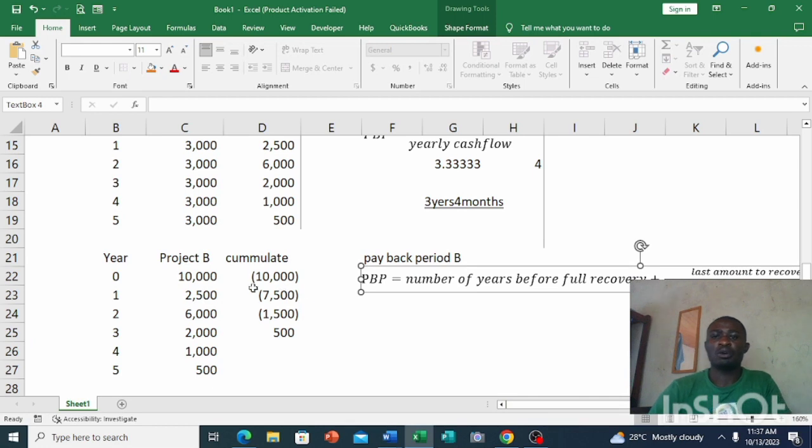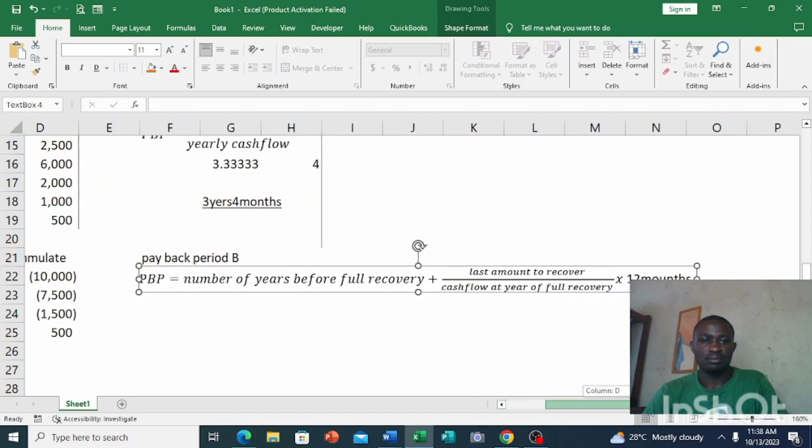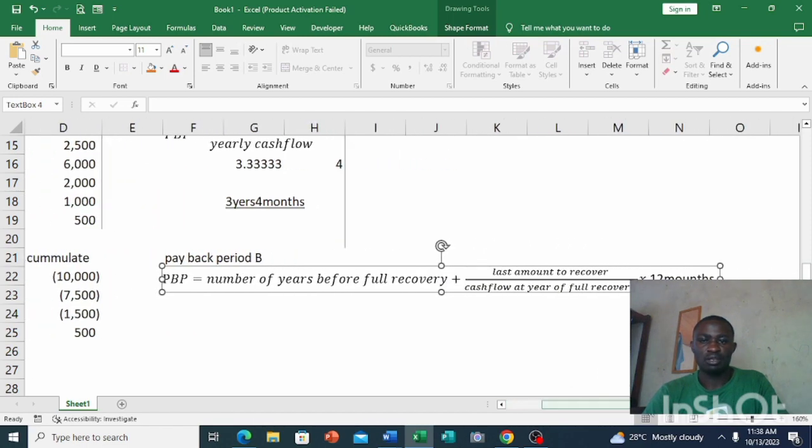So this one you have both the whole and the fraction part of the formula. And if you are accumulating your cash flows and you arrive at the point where the accumulated amount is giving you 0, that means you just pick the year where the accumulated amount equals 0 and use it as your payback period. There's no need for using this long formula again, because that 0 proves that that's already the year where you will recover your initial outlay. So using this long formula, please take note of the formula.